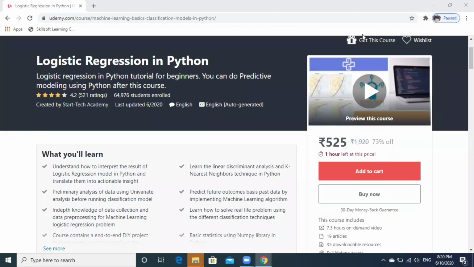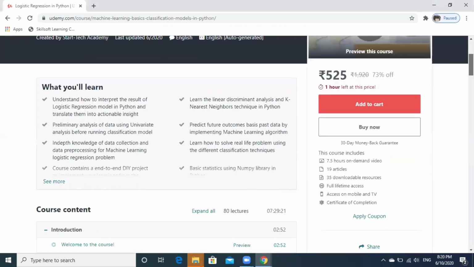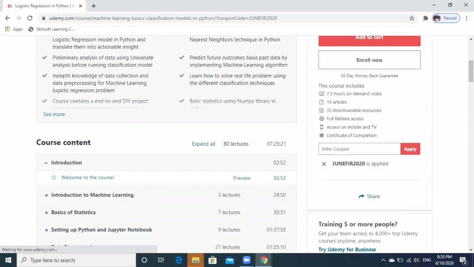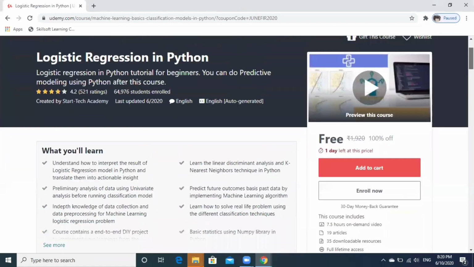Logistic regression in Python. In this course, you will be learning about basics of stats, data pre-processing, classification models, LDA, train test split, k nearest neighbor. This course is priced at 525 at Udemy, which is a 7.5 hours on-demand course. Once you apply this coupon and click on Enroll Now, you will be able to access this course for free of cost.